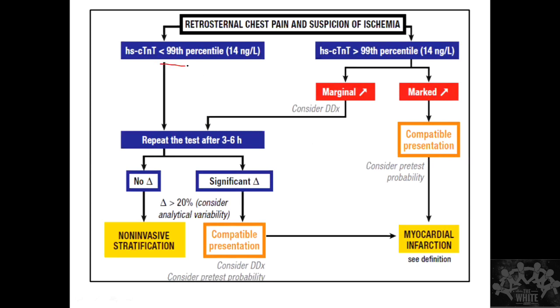Initially you are thinking that the patient might have an ischemia. Let's say you are thinking of an unstable angina, or that it may go into a non-ST elevation myocardial infarction. That time, what you do is you repeat the troponins after 3 to 6 hours. If there is more than 20% change, that means there should be an increase of more than 20%. Remember this. That is why we call them serial troponins, that we measure at 0 hours and 6 hours. You can make it 0, 3 and 6. So if there is more than 20% elevation,